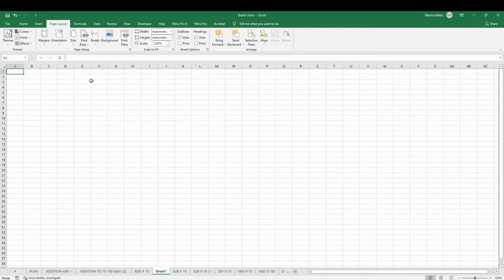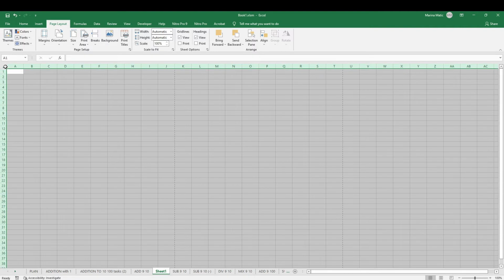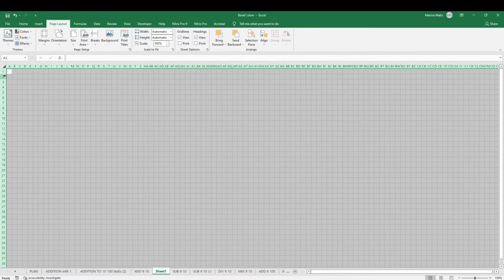So once we have that set up, we need to make sure that the sheet is ready for the work we're going to do inside. Click on the upper left corner so all the cells are selected, and now shrink everything to 20 pixels. So 20 pixels row and 20 pixels height.